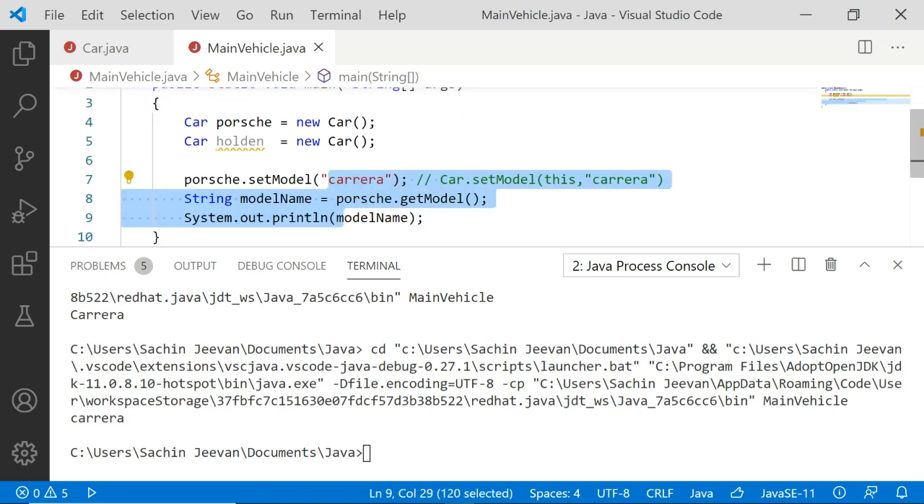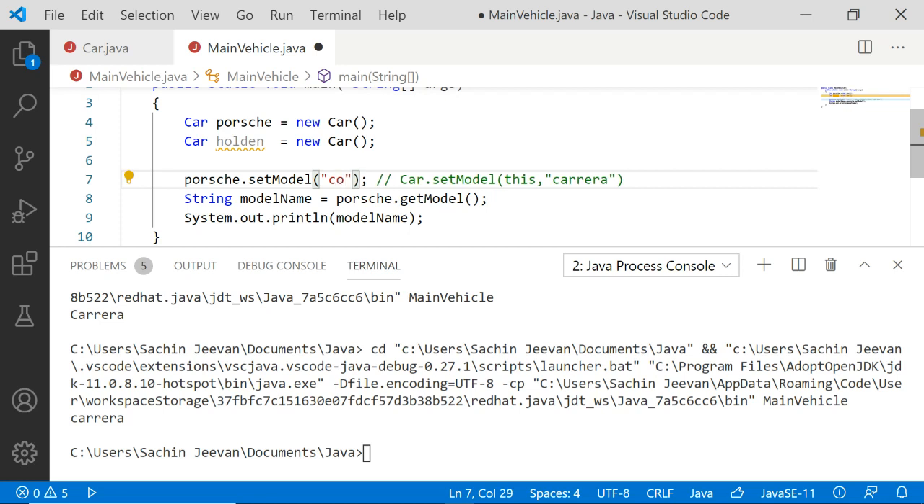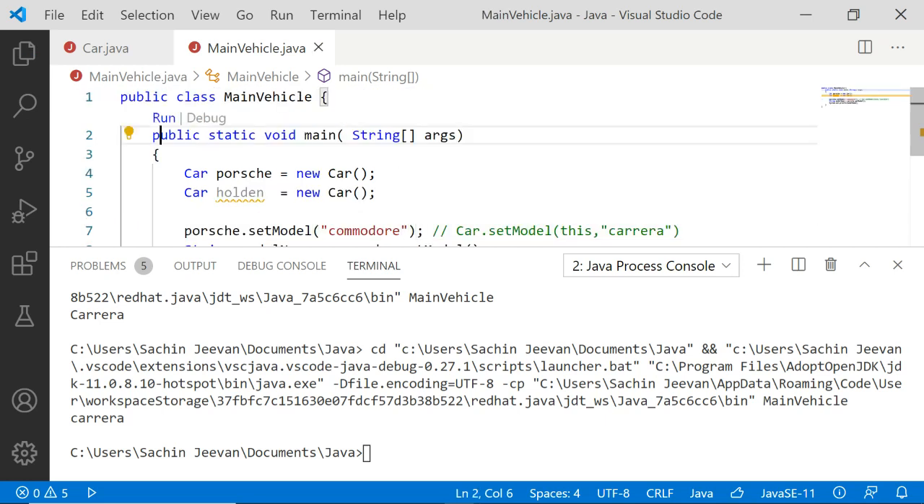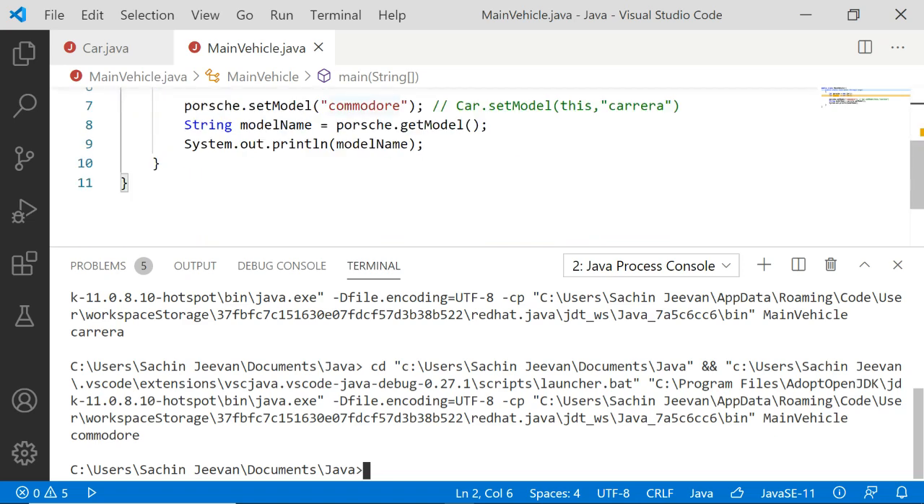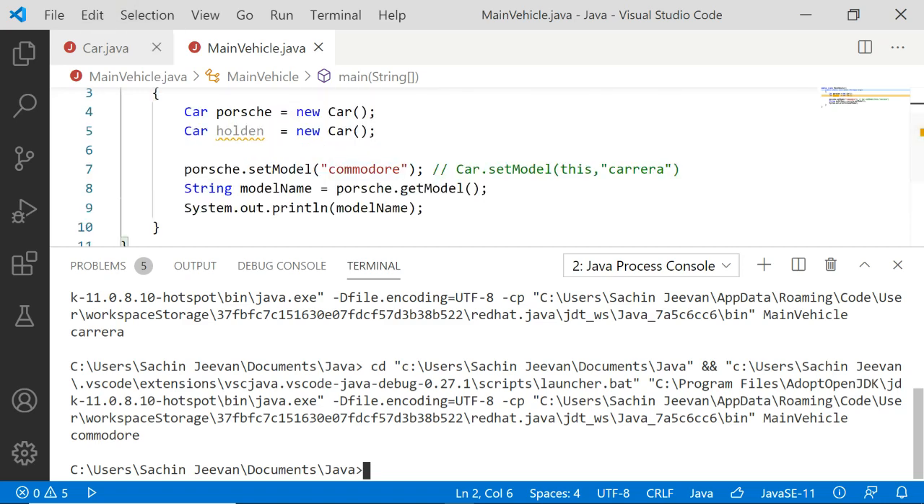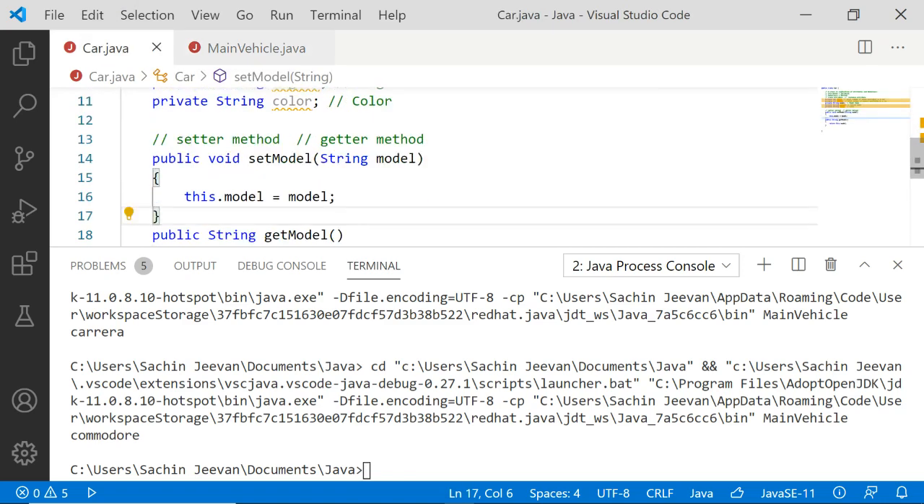Suppose let me change it and check once. Instead of Carrera, let me send Commodore. Okay, so it's Commodore. Yeah, it's the next model of Porsche. Right, so now let us again execute and check whether Commodore is getting printed. Yes, it's getting printed. So whatever argument value that you're sending, that value will be set for that particular attribute, that too specifically for a particular object.